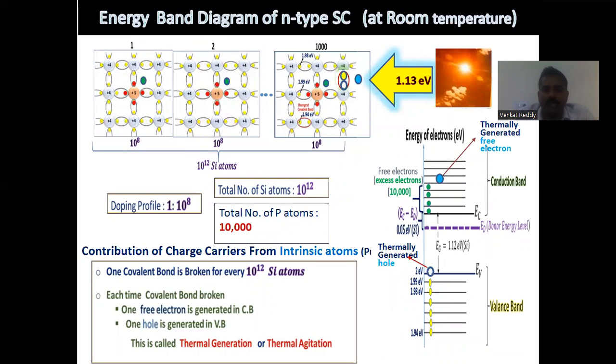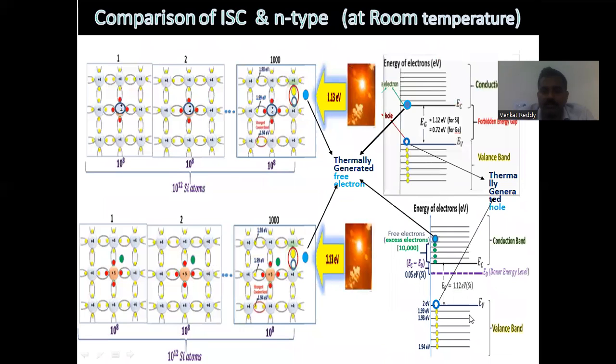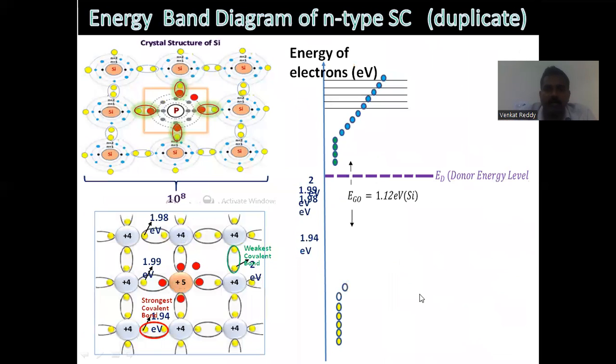Now one covalent bond is broken. The yellow electrons here indicate electrons from impurities. When one covalent bond is broken, one electron from the valence band also moves to the conduction band. When two covalent bonds are broken and two electrons move to the conduction band, the conductivity is due to thermally generated electrons as well as electrons from impurities.